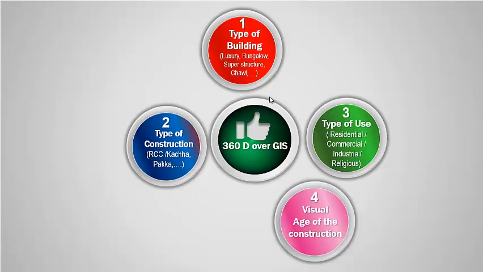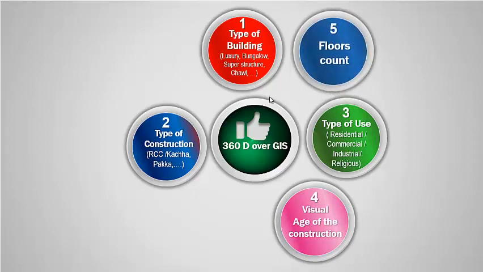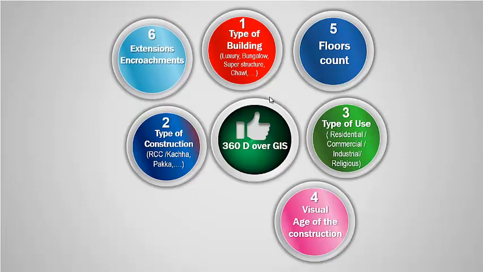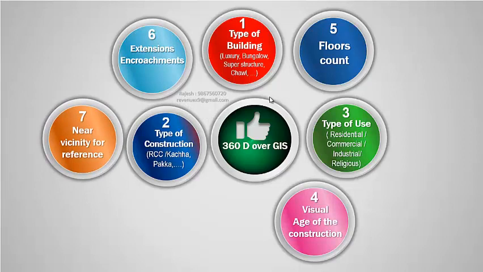Approximate visual age of the building like historical, very old, moderate, new, recent, etc. Floor count. This is vitally important data for revenue enhancement. Extensions, enlargement, encroachment. Ready reference for near vicinity of the property for visual verification.